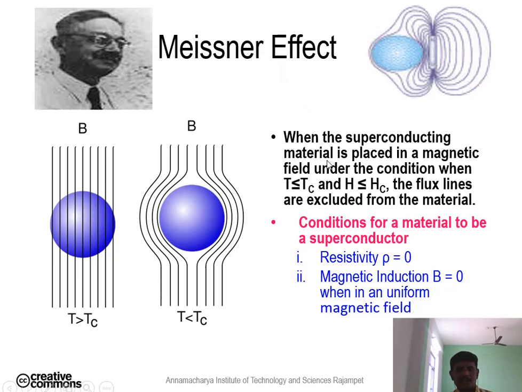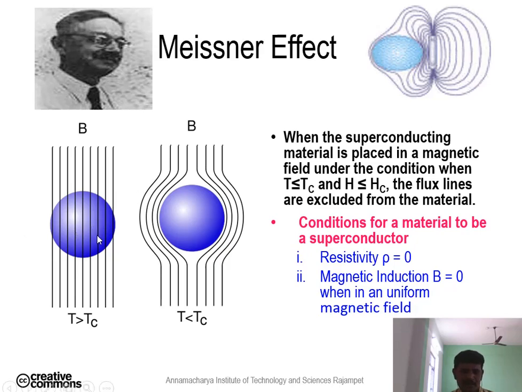For that, let us consider a normal conductor. This is a normal conductor at room temperature. When a magnetic field is applied to the normal conductor, it allows the magnetic lines of force through, like this. So the magnetic flux is formed. That magnetic flux B is equal to mu naught into (H plus M), where mu naught is the permeability of free space, H is the magnetic field and M is the magnetization.